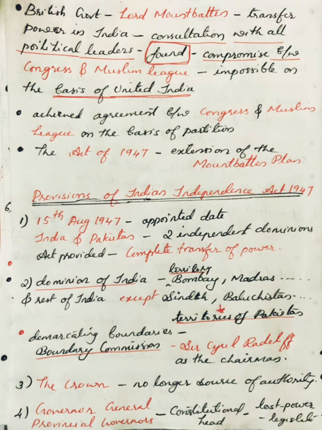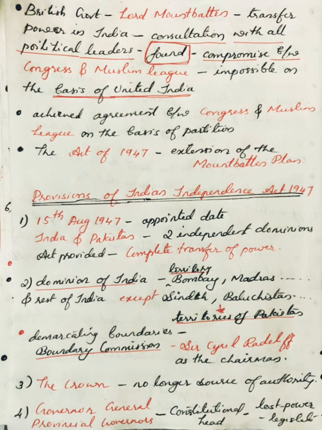Number 2. The dominion of India got the territory of Bombay, Madras, UP, Central Provinces, Bihar, East Punjab, West Bengal, Assam, Delhi, Ajmer, etc. and the rest of India, except Sindh, Balochistan, West Punjab, East Bengal, North-West Frontier Province and Sylhet in Assam, which became the territories of Pakistan. For demarcating the boundaries, a Boundary Commission was formed with Cyril Radcliffe as chairman.